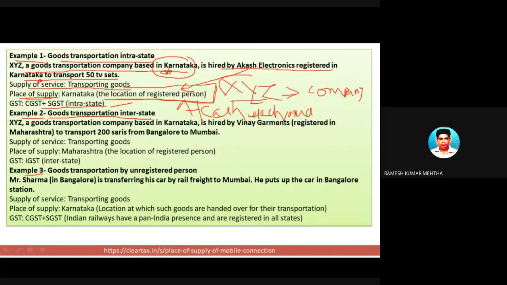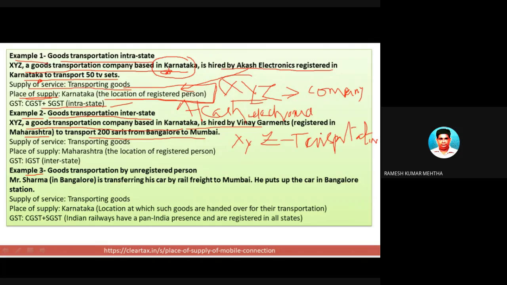Now goods transportation in interstate. The previous one was within the state. Now XYZ transportation company is hired by Vinay Garments, registered in Maharashtra, to transport 200 sarees from Bangalore to Mumbai. Okay, let's take the example. XYZ company is into the transportation of goods; that is, they have some logistic services.